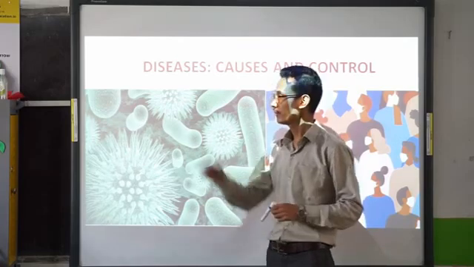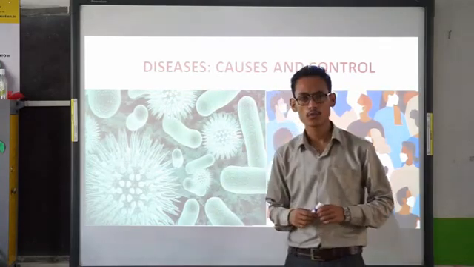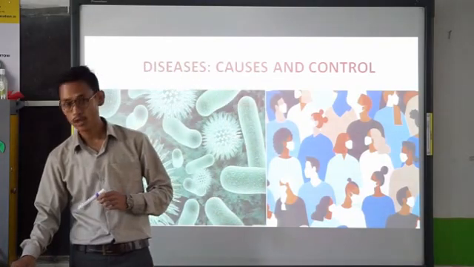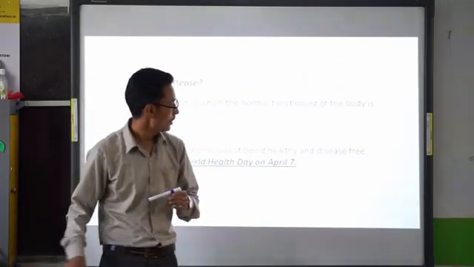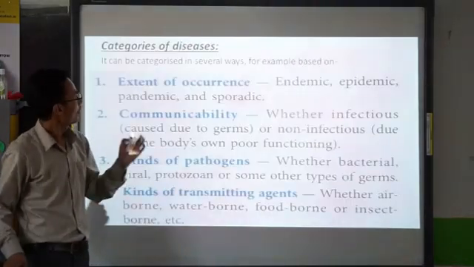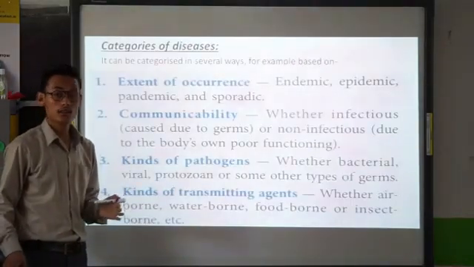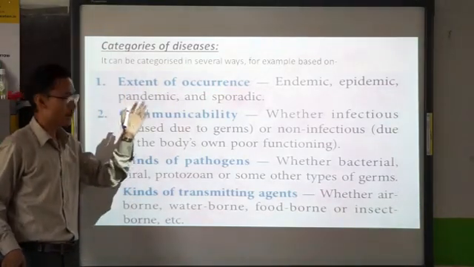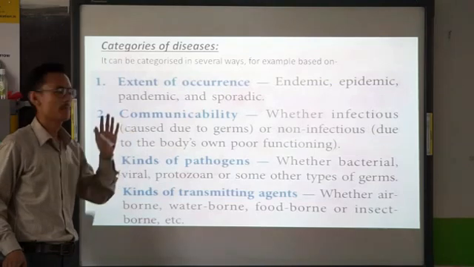Let's start with a new chapter: diseases, causes and control. In the last class, what did we learn? We have learned about the different categories of disease, mainly based on the extent of occurrence: endemic, epidemic, pandemic,